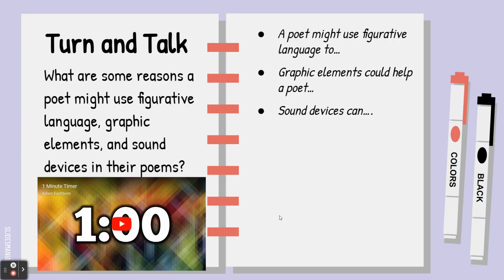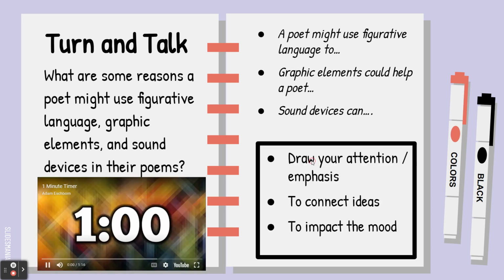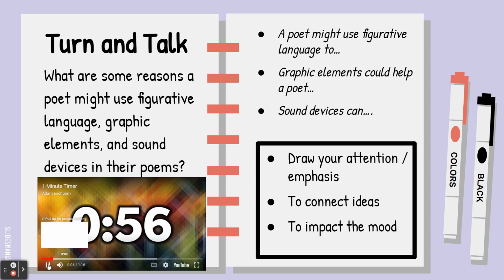So before we go, I want you to consider this question. What are some reasons that a poet might use figurative language, graphic elements, and sound devices in their poem? Why use this craft? Why use these things instead of just leaving them out? Some of the reasons that you might give to answer this question would be that these tips and tricks can sort of draw your attention or create emphasis in a poem.